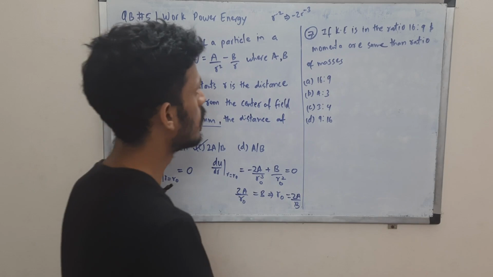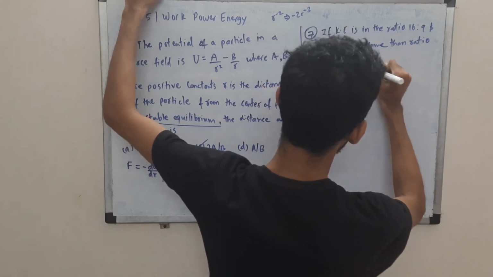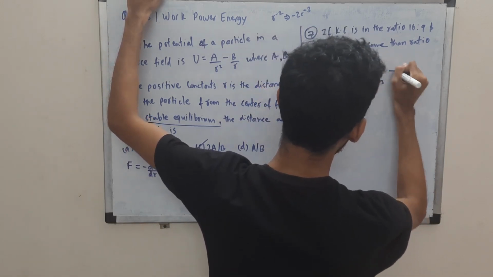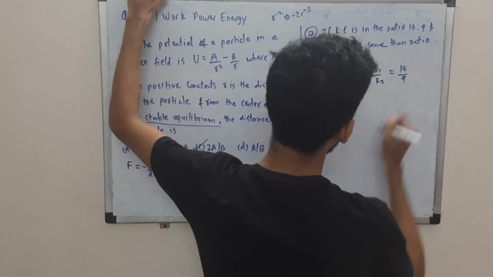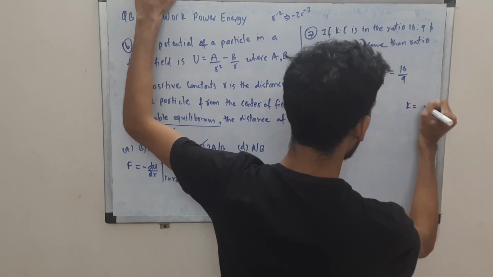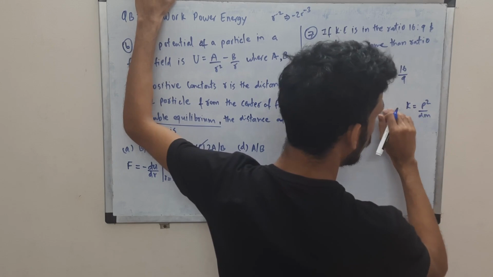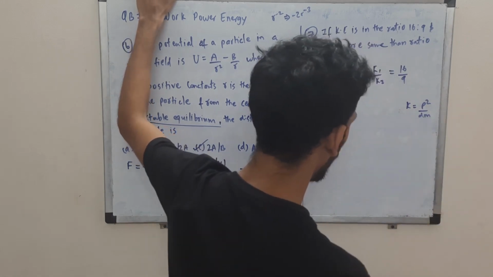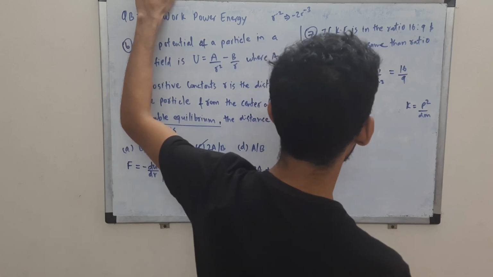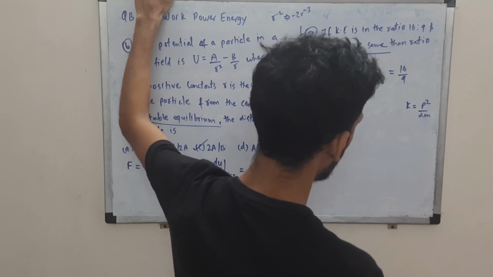So let's come to question 7. Here we are given that the kinetic energy is in the ratio, so k1 by k2 we can write as 16 by 9. You will know the relation between kinetic energy and momenta, right? K is p square by 2m, or p is under root 2mk. It is given that the momenta are the same, and you are supposed to tell the ratio of the masses, m1 by m2.